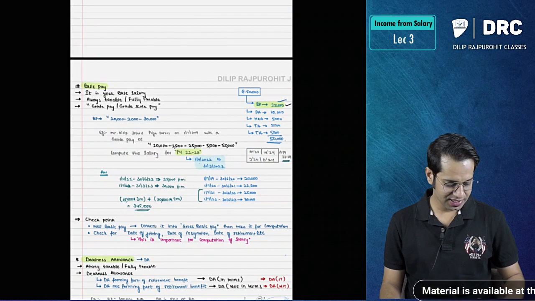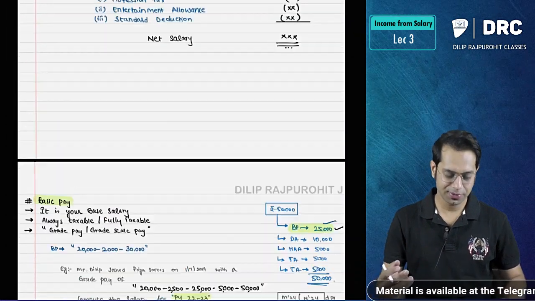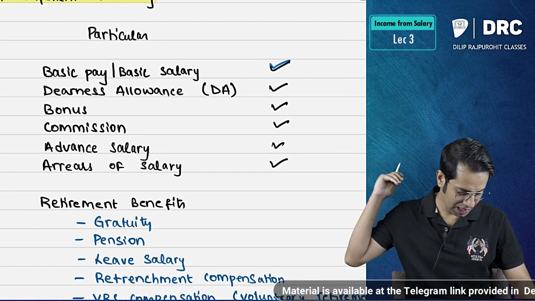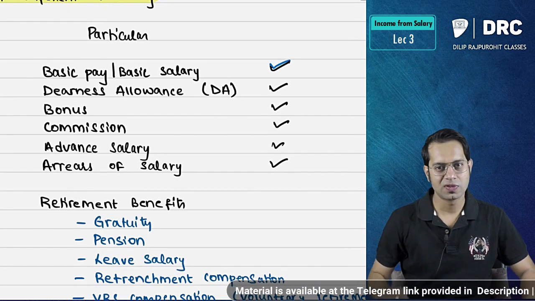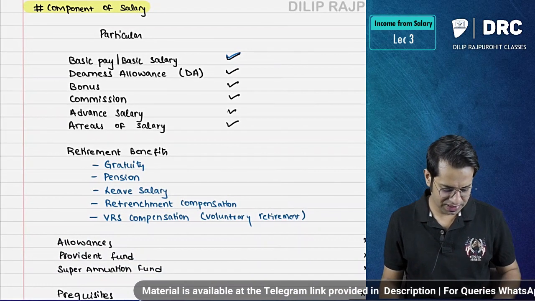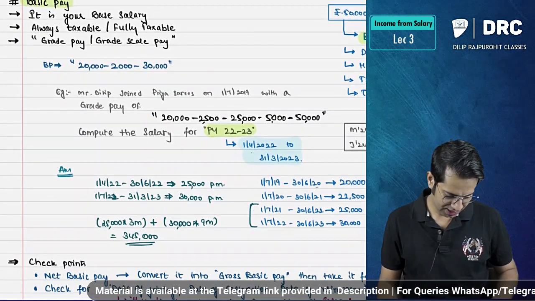So in our previous class we had discussed basic pay and a few components of salary: basic pay, dearness allowances, bonus, commission, advance salary and arrears of salary. These were the different points which we had discussed. Let us quickly revise once what we had discussed in our previous class, then we'll continue with the further discussion.